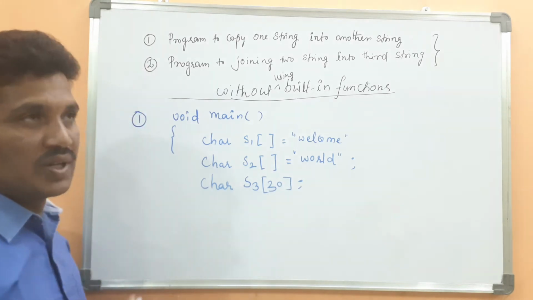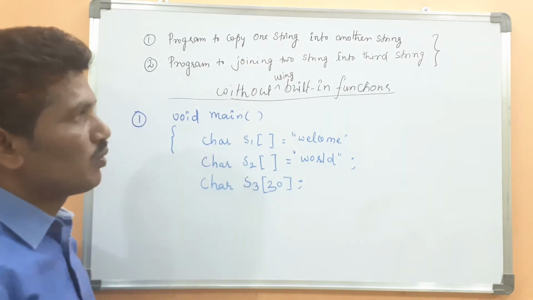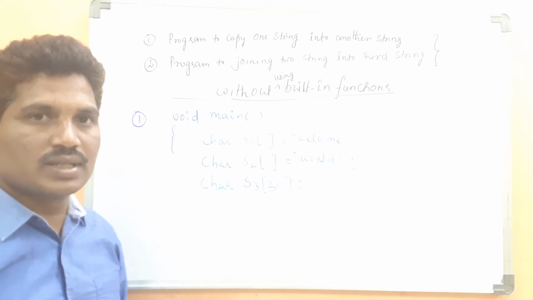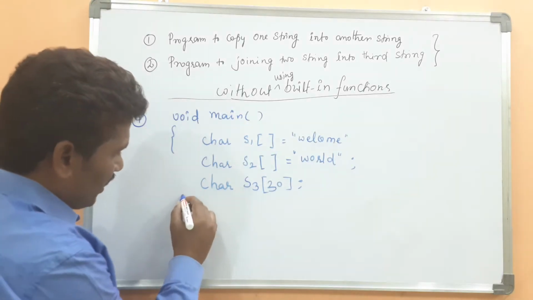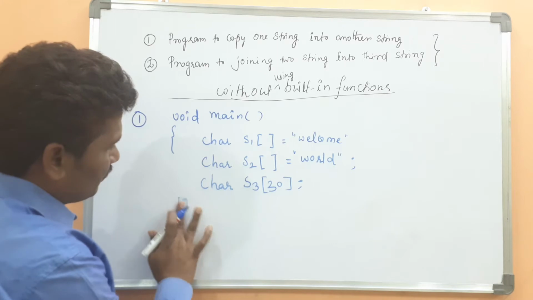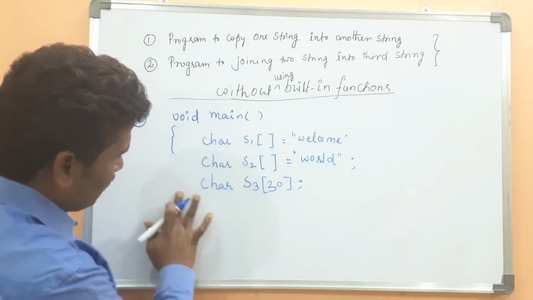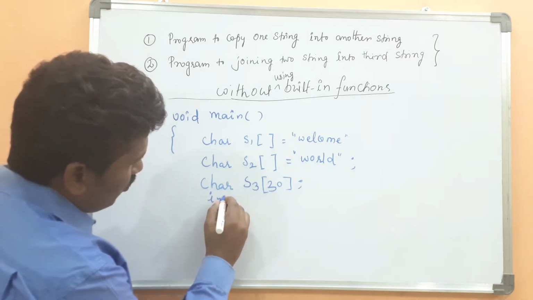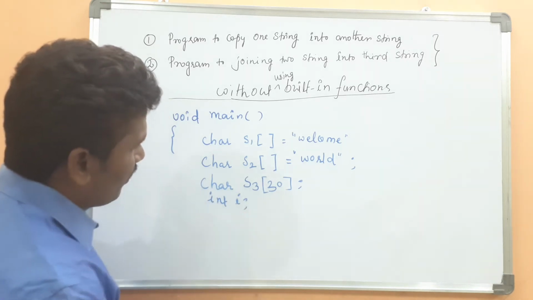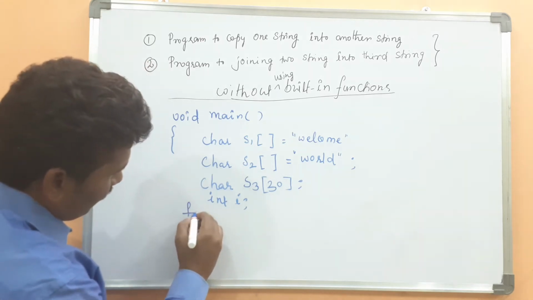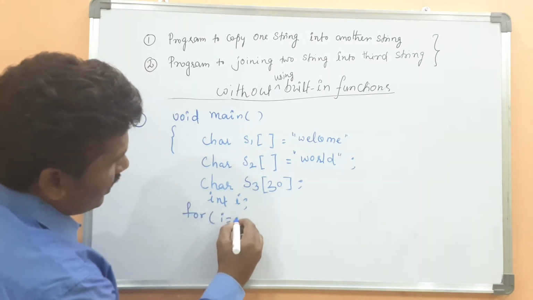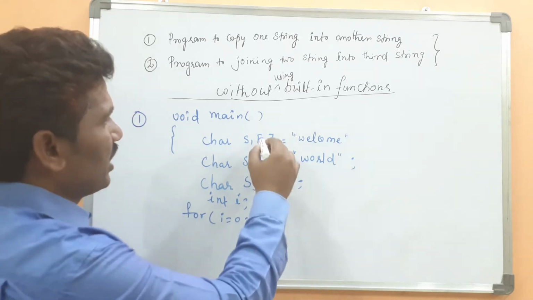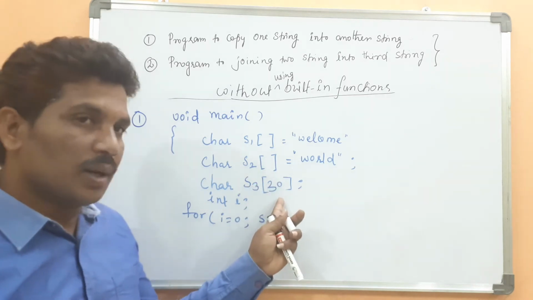First of all, I have a program to copy one string to another string. How is it possible without using the string copy function? Just look here, a for loop with int i equal to 0. I want to copy from s1 into s3. S3 is an empty string.